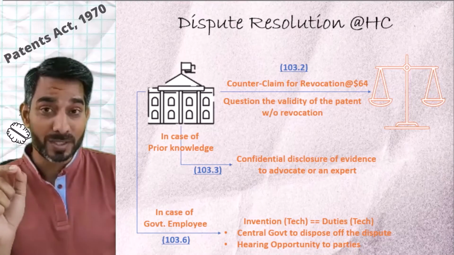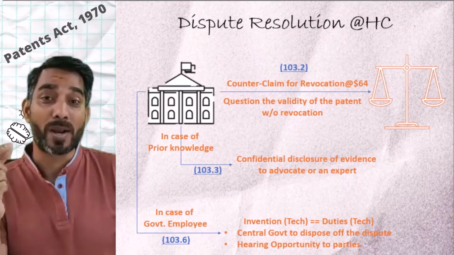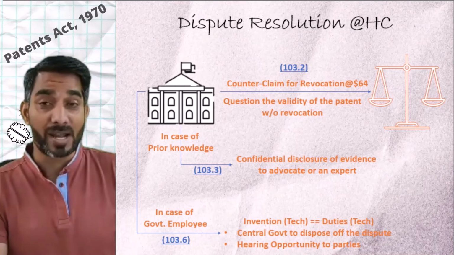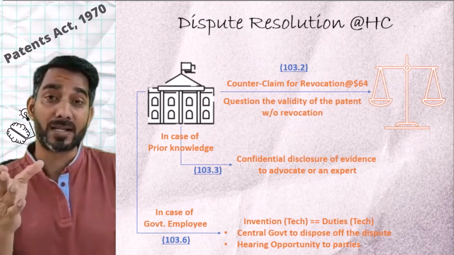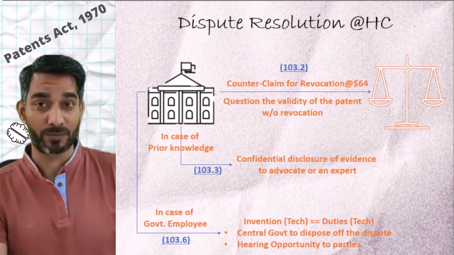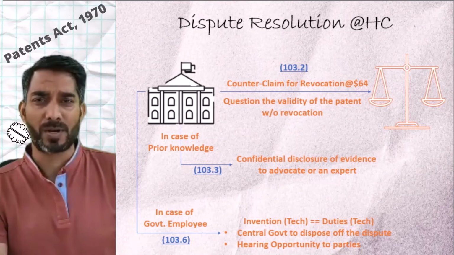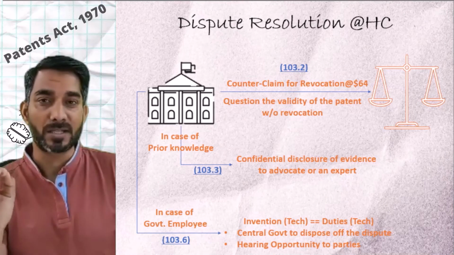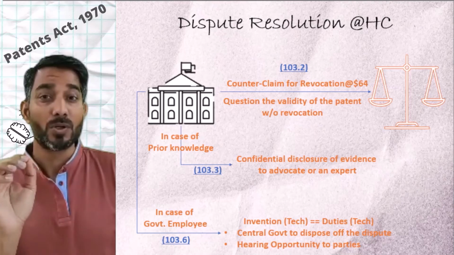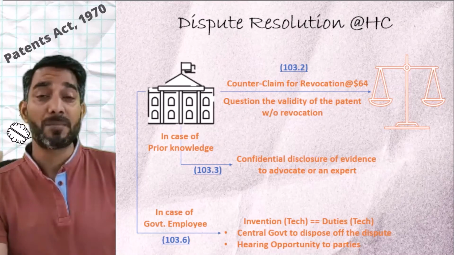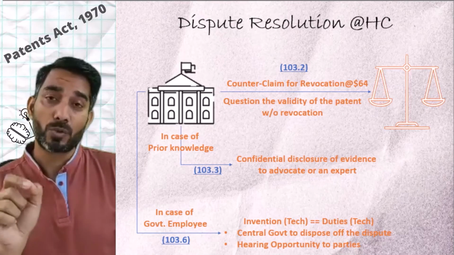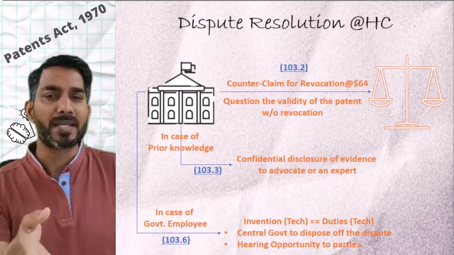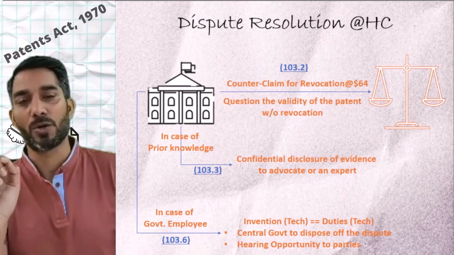Now, to prove this, the government is required to provide evidence of such documents or any trial and testing that the government had done before the priority date of the claims. There could be scenarios where the government is of the opinion that they cannot provide such evidence in a public forum. So they may confidentially provide such evidence to the advocate of the other party or to an expert who has been appointed by these parties as per section 103.3.